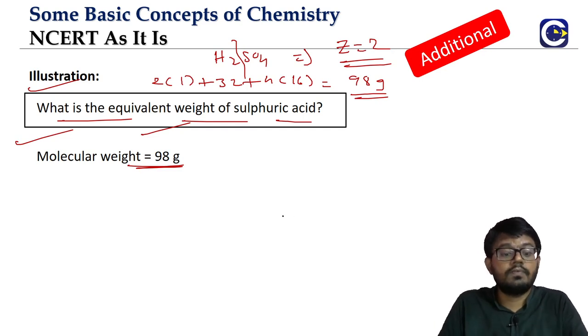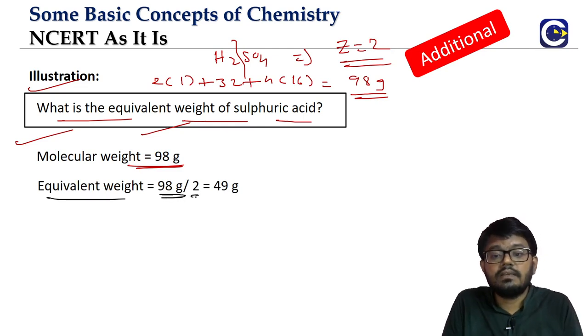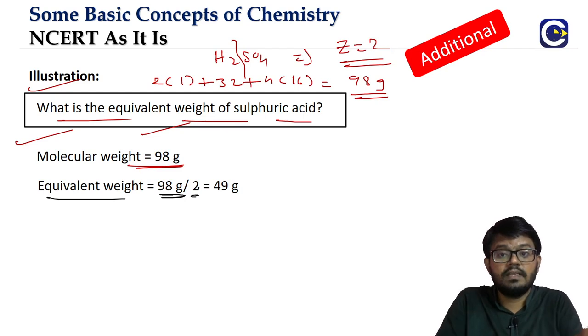Now, what is the formula for the equivalent weight? Molar mass divided by valency factor Z. What is the valency factor here? 2. That's it. 98 by 2 means 49.